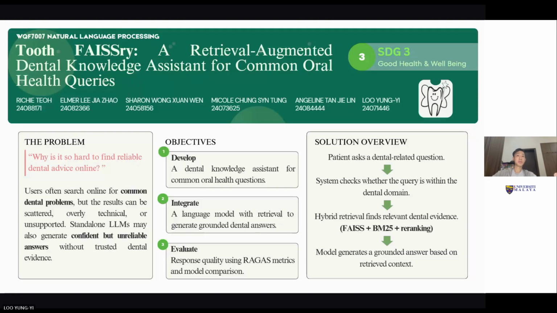So look at this. We didn't just build a chatbot, we built a retrieval-augmented dental knowledge assistant. We took a powerful language model and anchored it in reality. The first step is we ask the patient a question. The second step is the system checks if the query is actually in the dental domain. The third step is we execute a lightning-fast hybrid retrieval, the FAISS plus BM25 model. And the fourth step is the model generates an answer. But here's our secret: it's only allowed to generate an answer based on retrieved, verified context. It's always grounded and it will be safe.